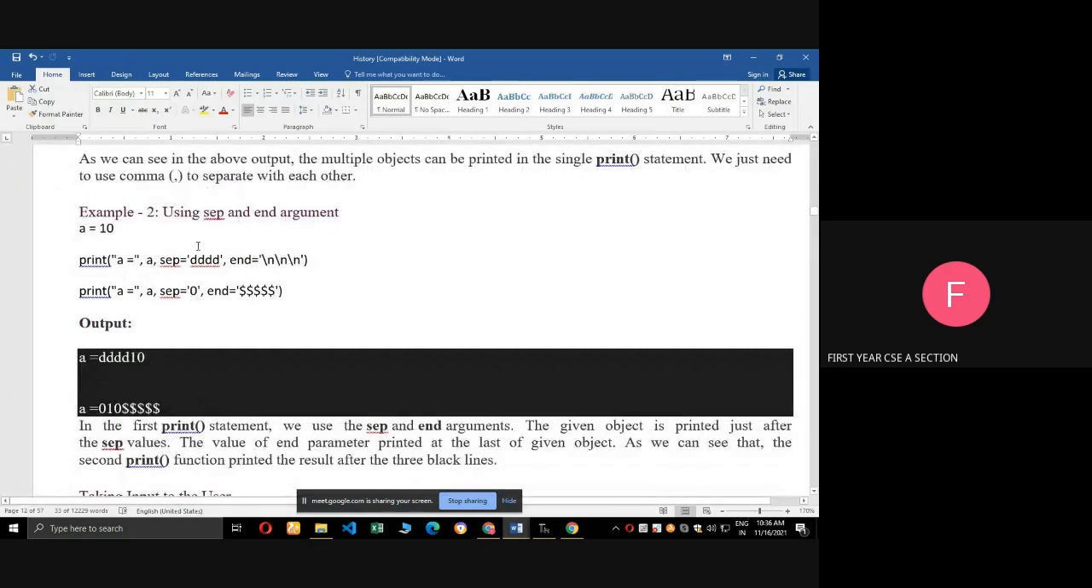Next, see, using the sep and end argument. I am going to type this program.